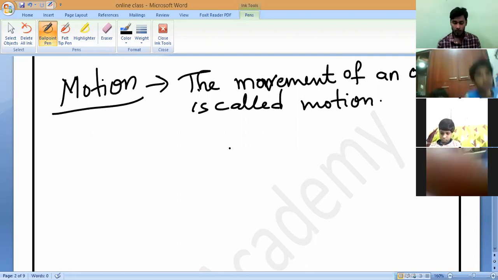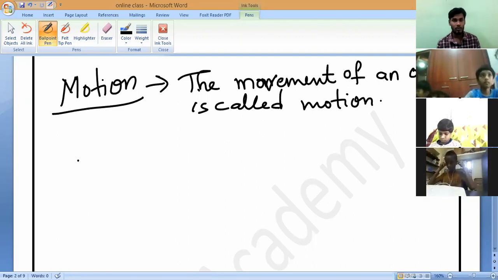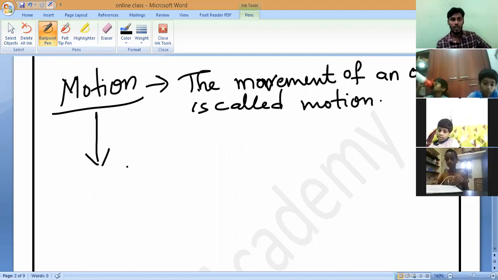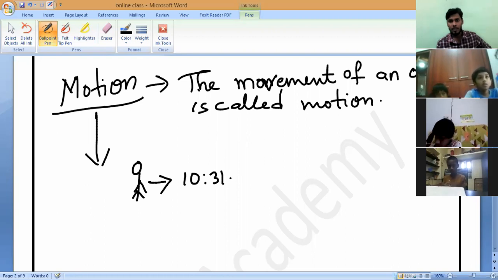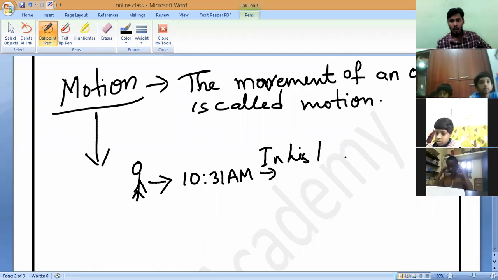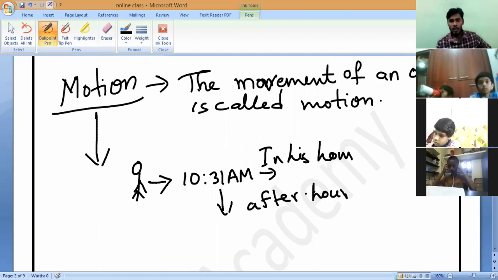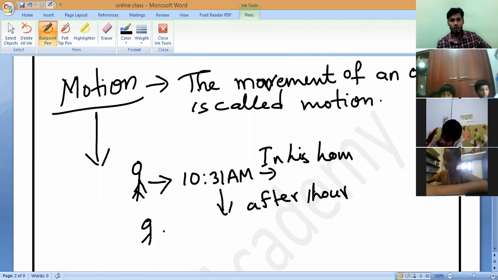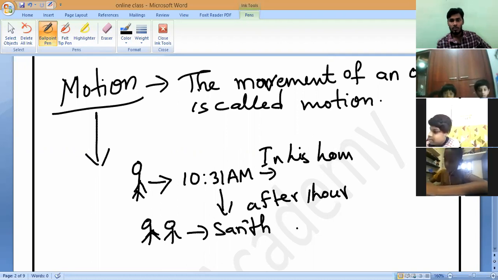In the same way, what is the common characteristic we are observing in the objects which have movement? Suppose, for example, it is now 10:30 a.m. Now Narayan is in his home. After 1 hour, Narayan and Sanath both will go to Sanath's home.